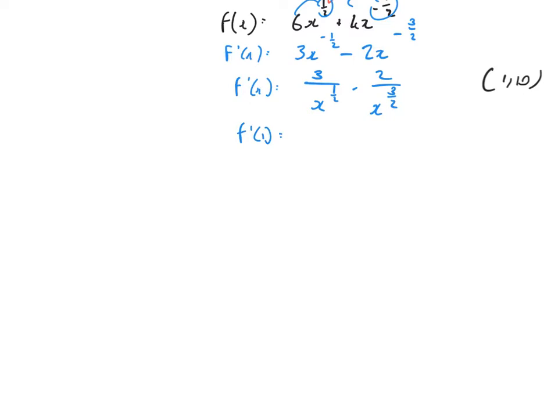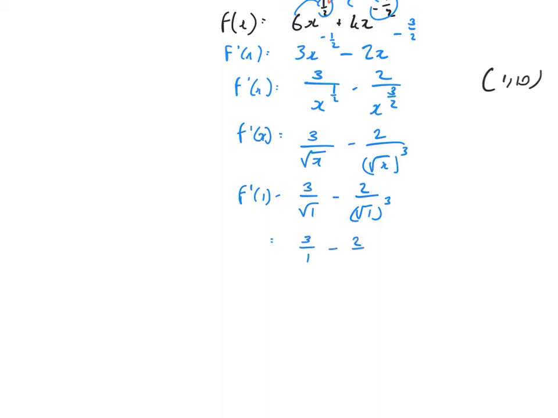Okay, so let's now reintroduce the root symbol, which is going to make it easy for subbing stuff in. So 3 over root x minus 2 over the square root of x cubed. I can now finally sub in 1 to see what the gradient is at 1. 3 over the square root of 1 minus 2 over the square root of 1 cubed. Square root of 1 is 1, so that's 3 over 1, which is just 3. Square root of 1 is 1, 1 cubed is 1. So that's just 3 minus 2, and the gradient is 1.